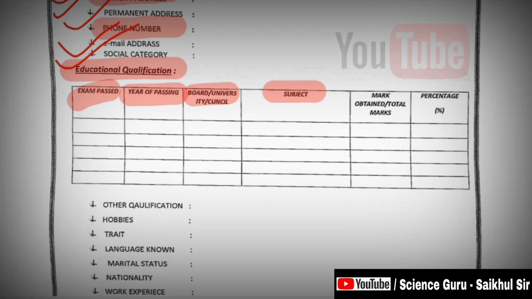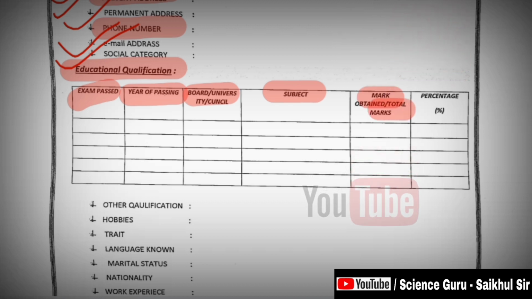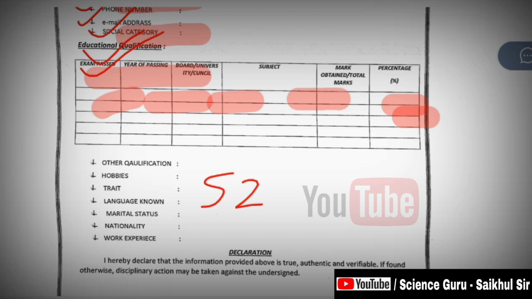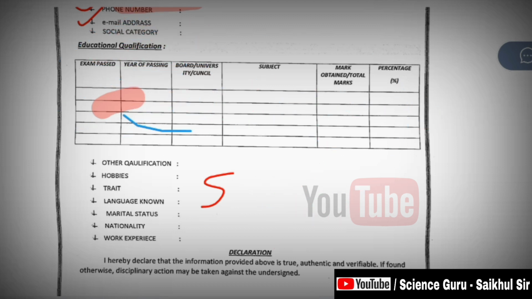And you have to write marks obtained out of total marks. Maybe you get 520 out of 600, then you have to write 520 by 600. In this way you have to write your total marks. And then you have to write your percentage here. In this way you write your educational qualification, and then you write other qualifications. You may have a diploma in computer application or typing or any other qualification. If you have, then you can write it here simply.